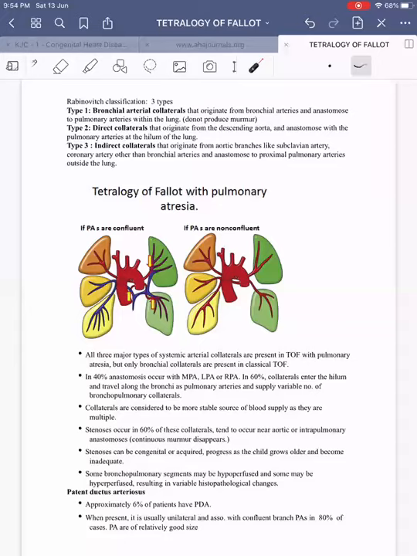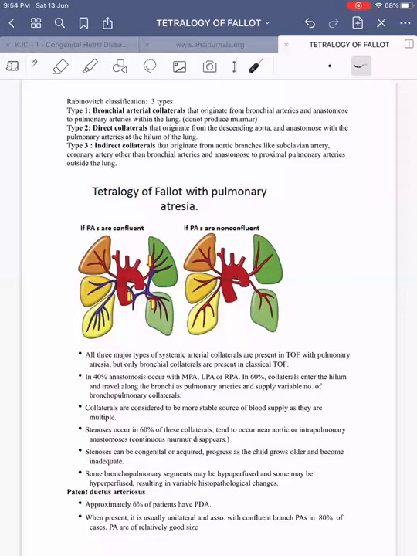That is Rabinovich who gave the classification. Type 1 is bronchial artery collaterals, which originate from the bronchial artery and anastomose to the pulmonary artery within the lung. These do not produce murmurs. These are the only type of collaterals seen in classical tetralogy of Fallot, and they are not going to produce murmurs. Direct collaterals and indirect collaterals are seen only in the case of TOF with pulmonary atresia, and these collaterals are going to produce murmurs.